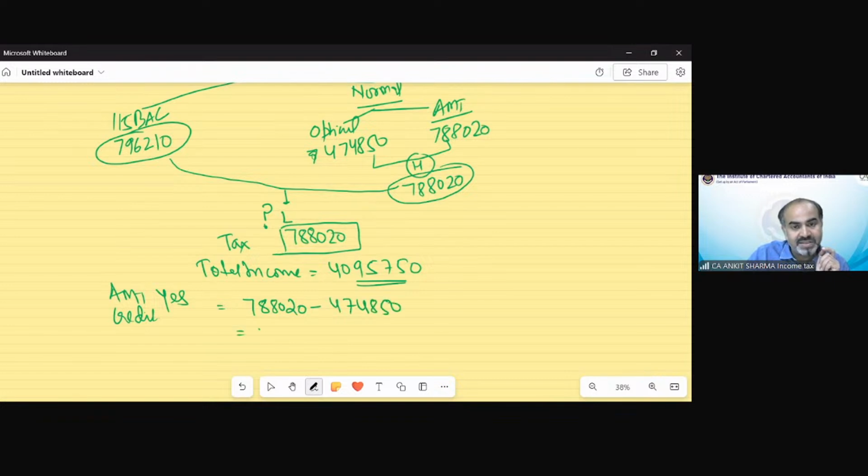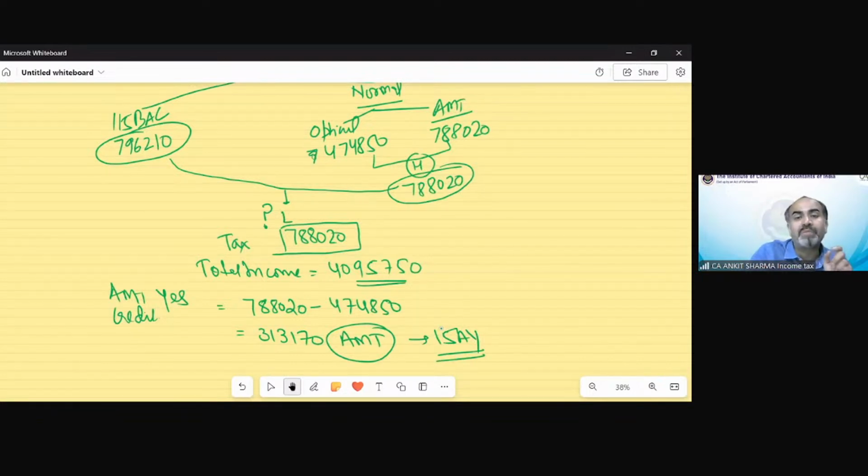So the balance, 313170, is the AMT credit, which can be utilized for the next 15 assessment years. We can utilize it only in the year in which your normal tax liability is higher than the AMT tax, and the difference between those taxes can be utilized as AMT credit. I hope it is clear. That was MTP part 2, question number 1.